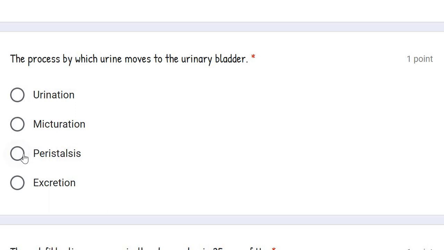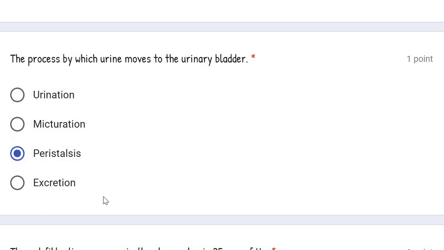Okay. The other answer option is peristalsis. Peristalsis is the movement by which urine moves to the urinary bladder via the ureter. तो ureter से urinary bladder तक आने में 2 चीजें help करती हैं. One is peristalsis movement and the other one is gravity. So the right answer is peristalsis.